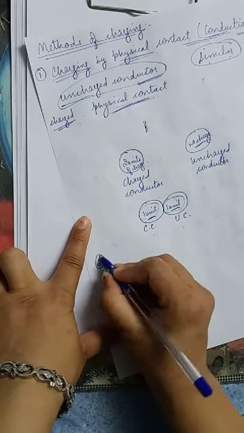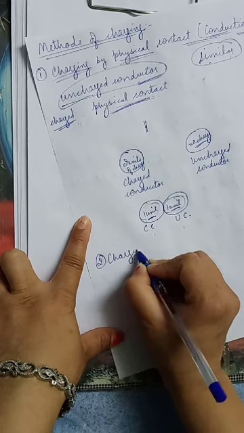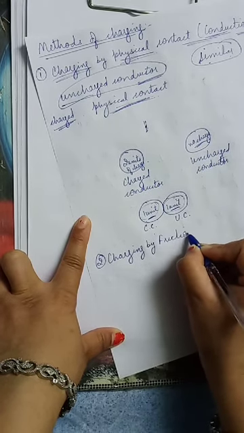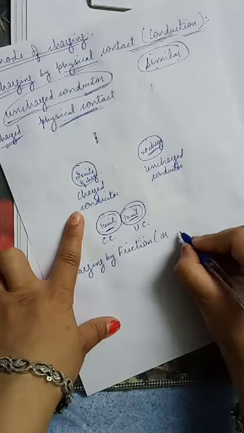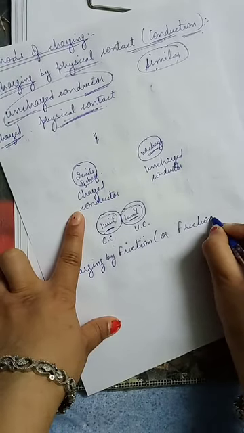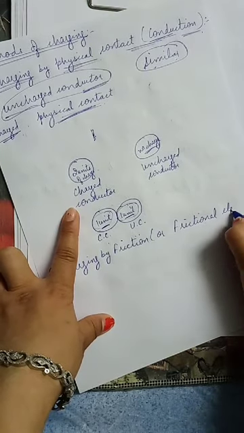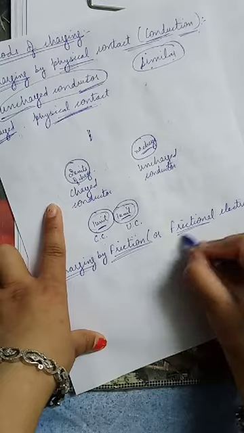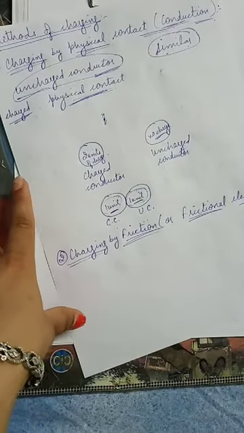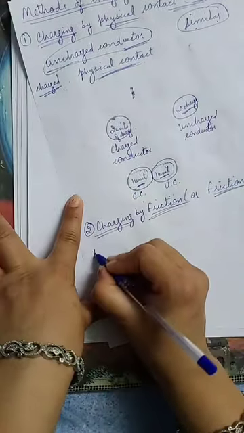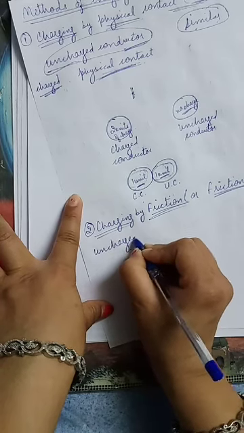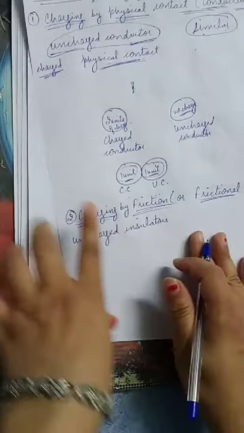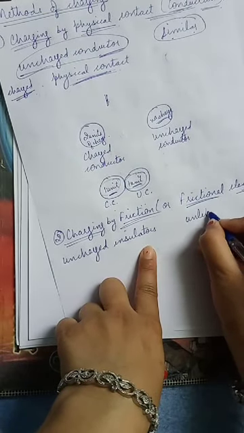Now the second case is charging by friction, or frictional electricity. Here two uncharged insulators can acquire unlike charge.